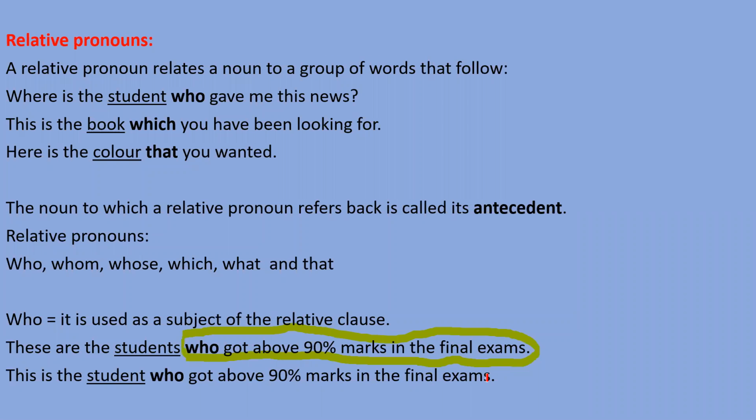Dear students, by these two examples, I want you to understand that we can use this word who for students and also for student. Means we can use it for singular and also for plural. Students is a plural word and student is a singular word. So we can use who for singular and for plural also, but as a subject we should use it.